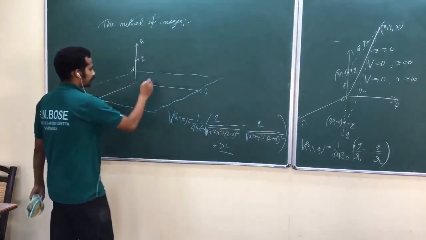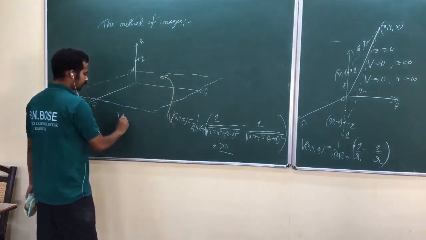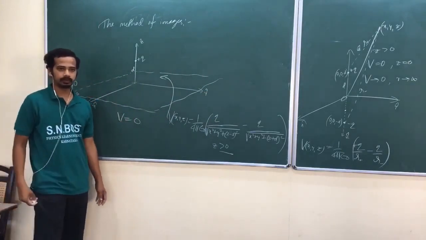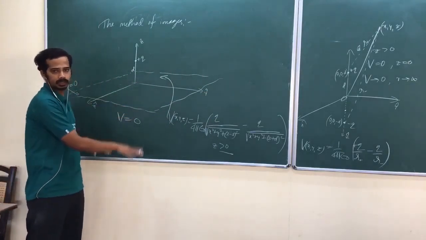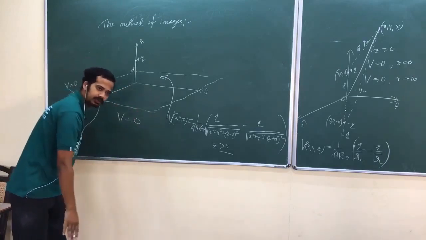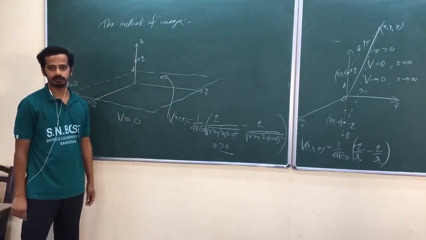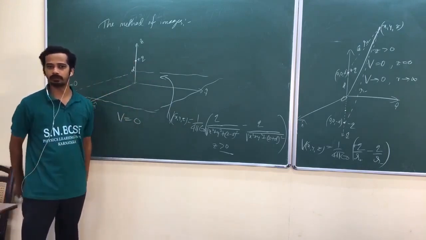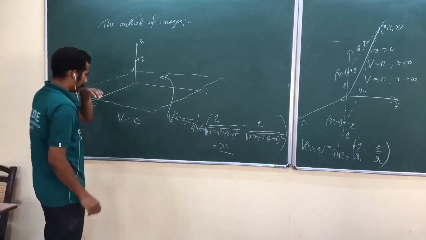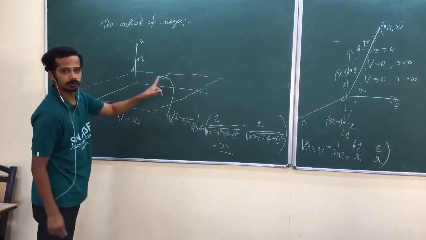Now look here, the potential is equal to this value above the surface. Potential equal to 0 below the surface. Again, what was the argument? Below the surface there are no charges, the surface is at 0 potential, and at infinity again the potential should be 0. That's why it should be 0 throughout the region below. It should suffer no maxima or minima. The Laplace equation is satisfied. Is that okay? That's why V equals 0 below, and V equals this value above.